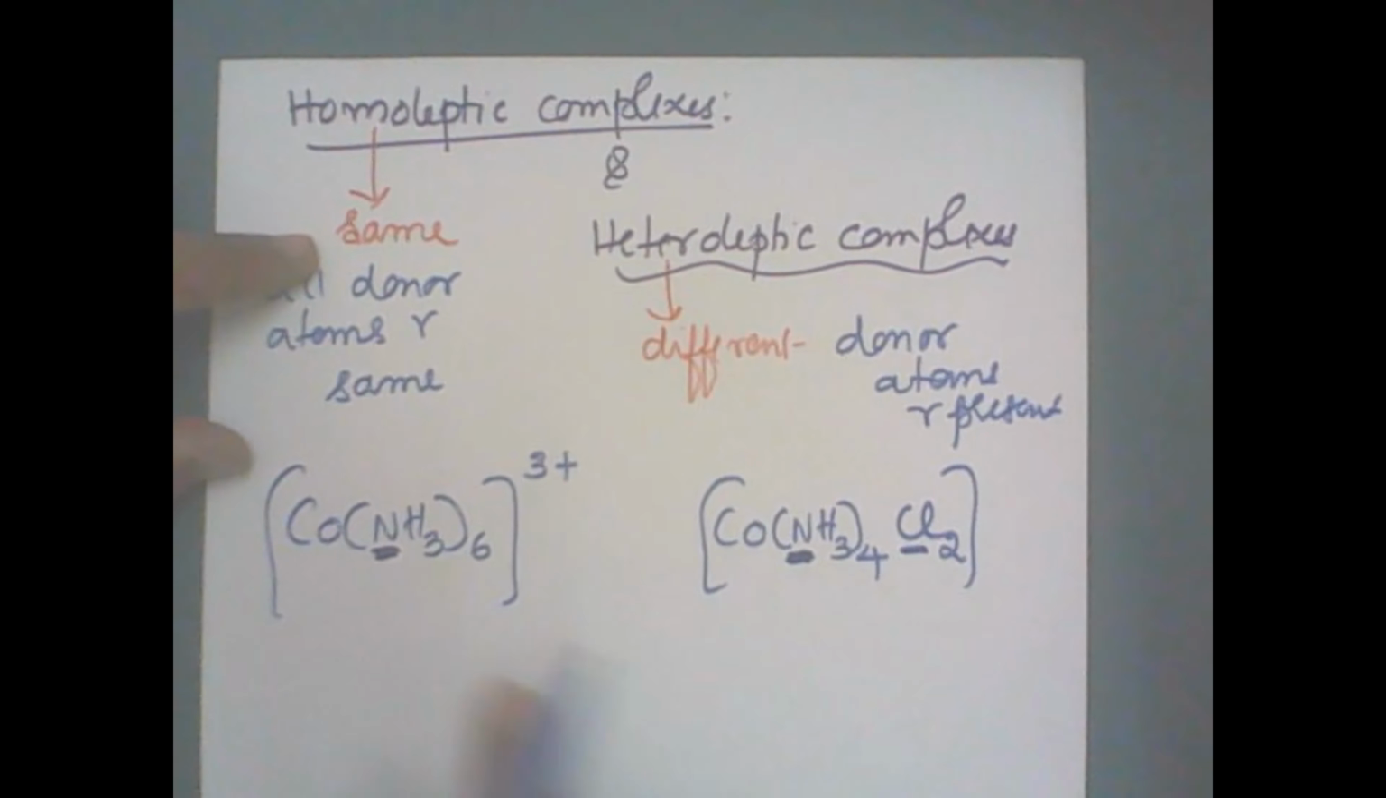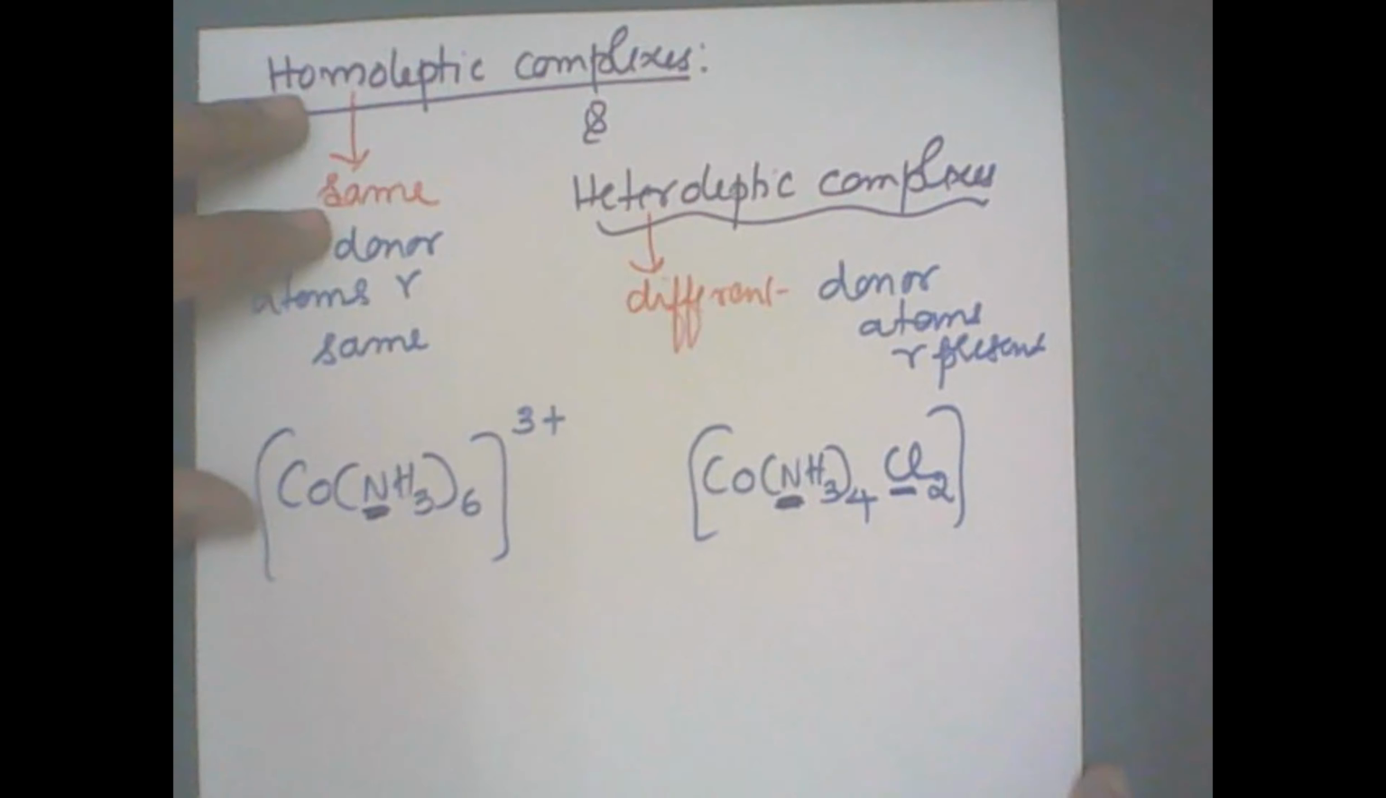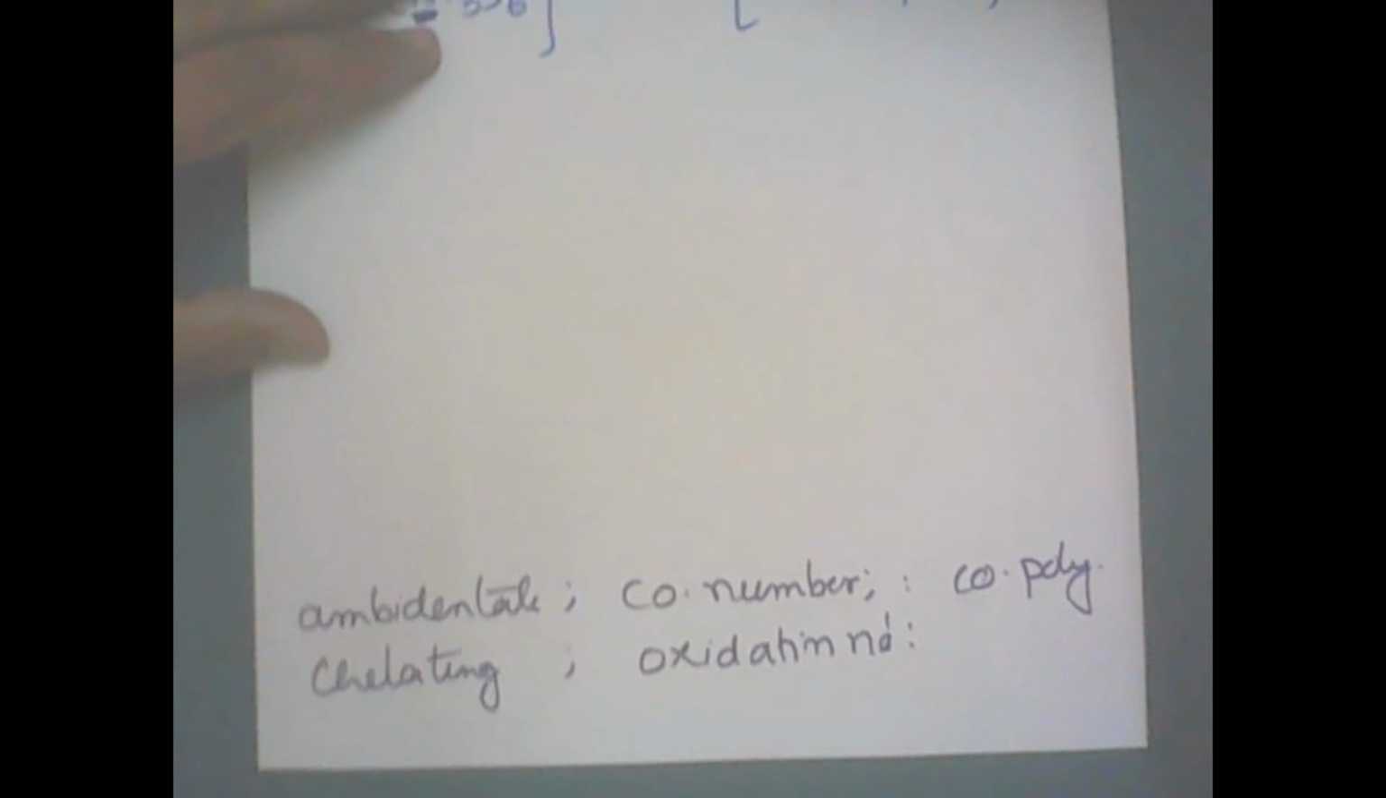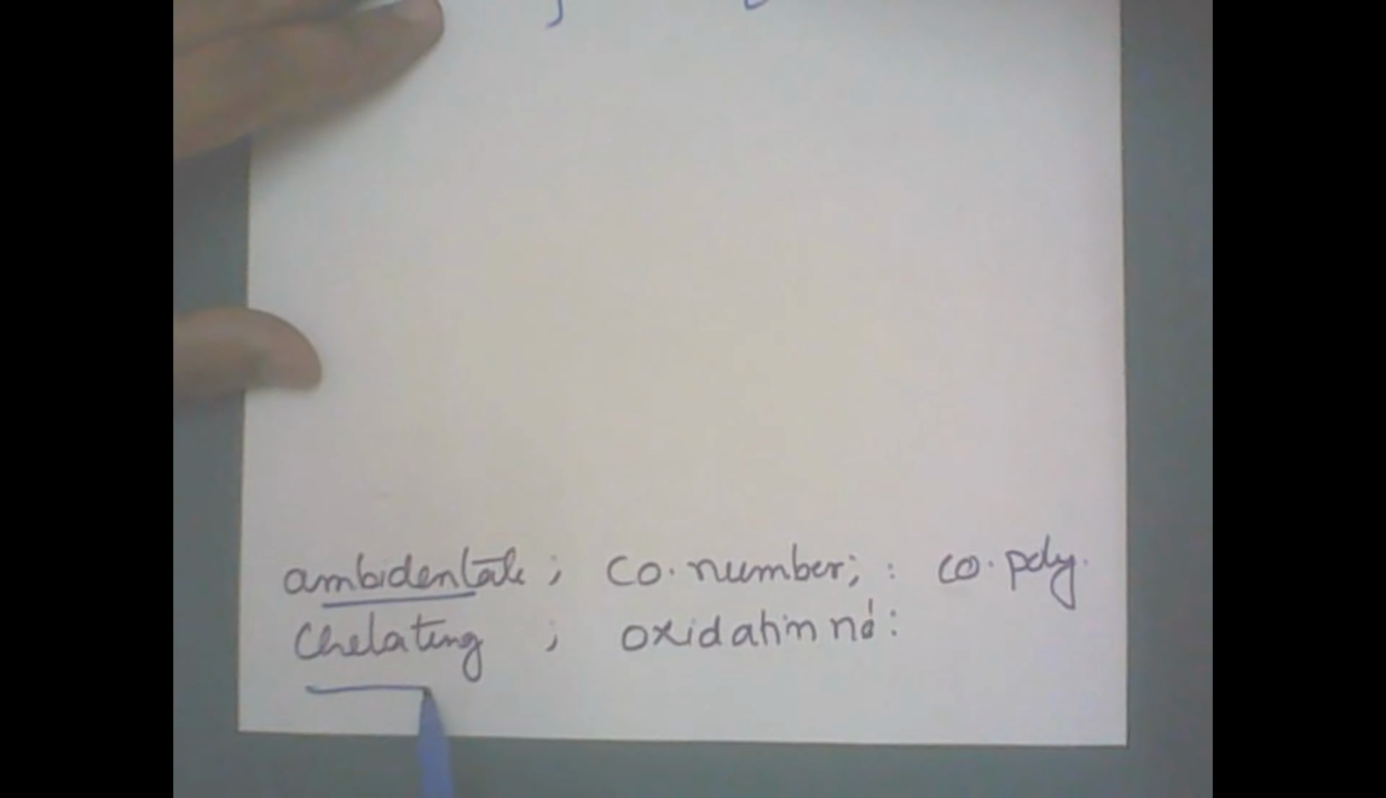Clear? So in this video, you have studied what are ambidentate ligands, what are chelating ligands, what is the coordination number of the central metal atom, what is the oxidation number of the central metal atom, and about the coordination polyhedra.